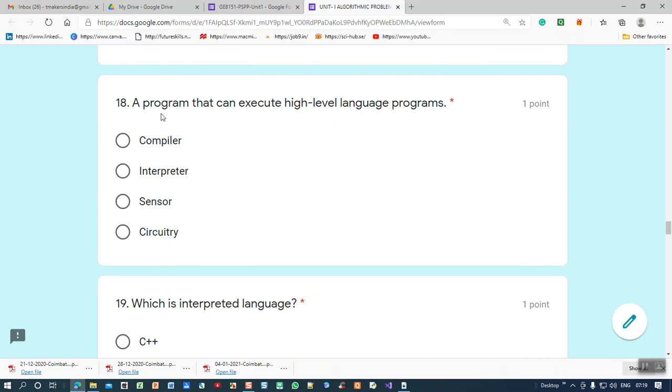A program that can execute high level language programs. That is the interpreter. It takes a single line, converts it into machine code and executes it. That's the reason it is called an interpreter, as I told you. Whereas a compiler won't execute, it will convert.